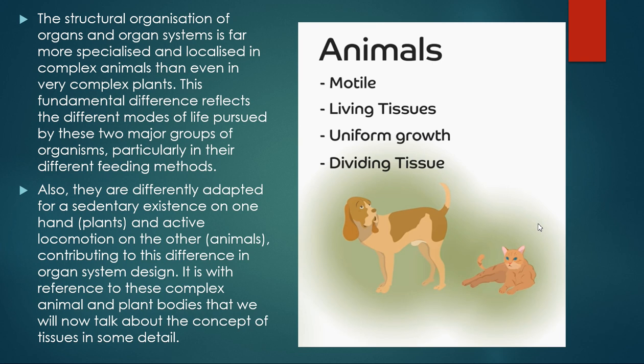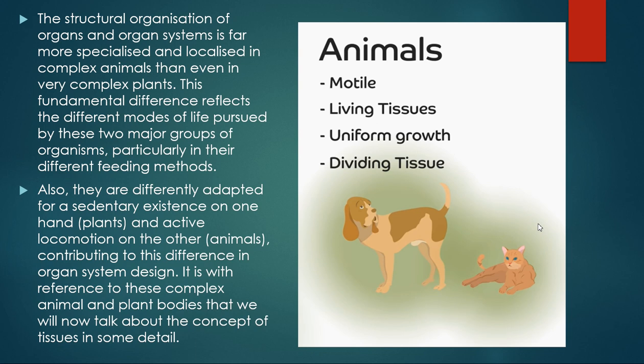Now, as you know, plants are adapted to a sedentary existence. Sedentary means stationary existence, right? On the other hand, animals are living in different systems while locomoting from one area to another. So this is another point of difference on the basis of which we can say that plants and animals do have tissues, but they are quite different from each other. Some of them may be similar in one or two functions, but most of the tissues are different, right?